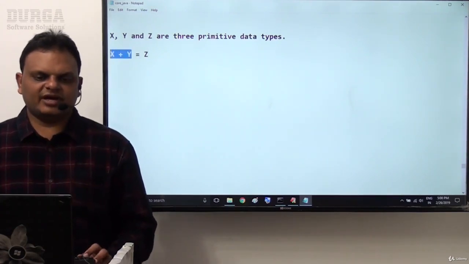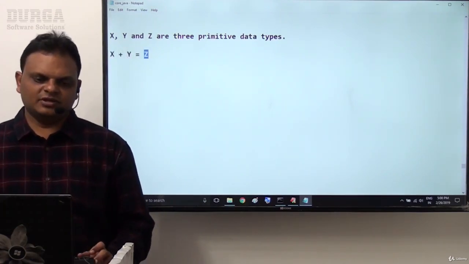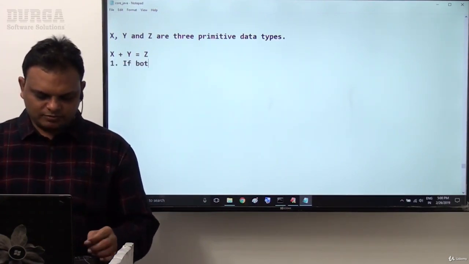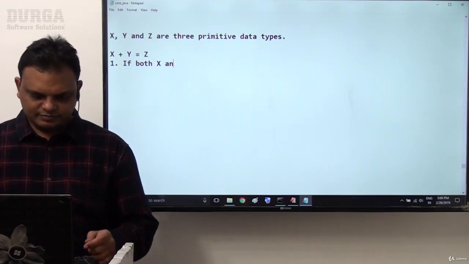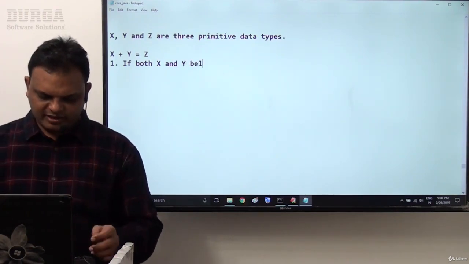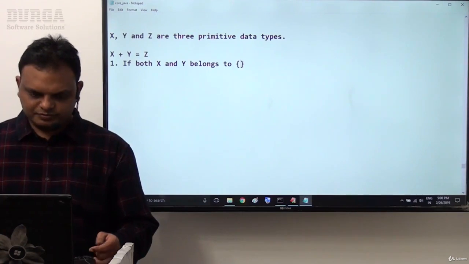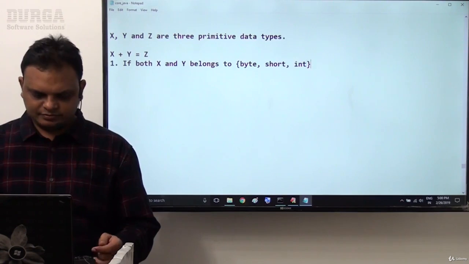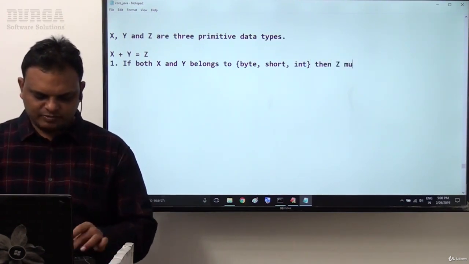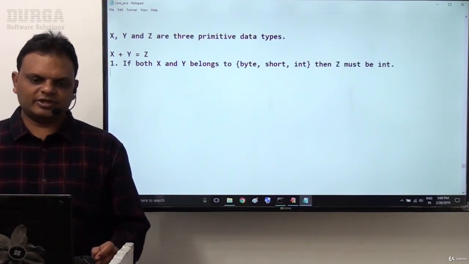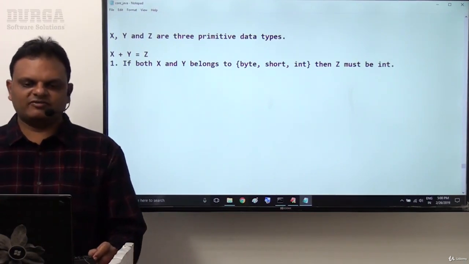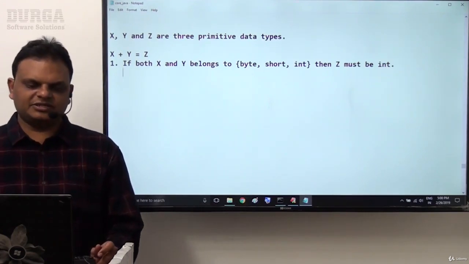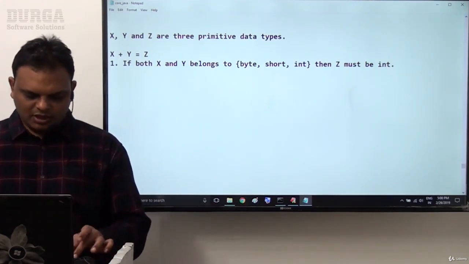I added x and y. The resultant type is which one? Then z. Here, what are the various conditions? Condition number 1: if both x and y belong to byte, short, int, then z must be int. That's fine. If both x and y belong to byte, short, int, then z must be int. This is mandatory.